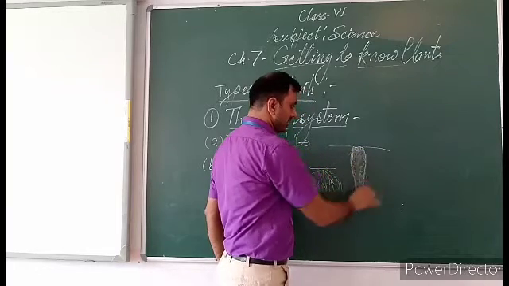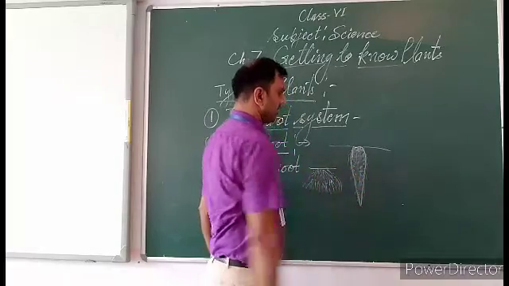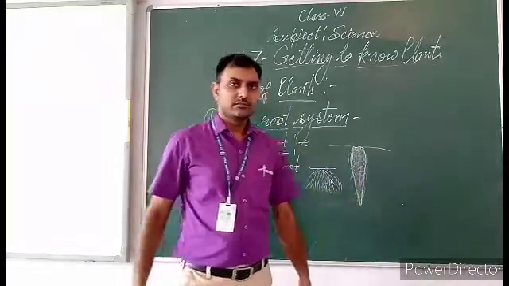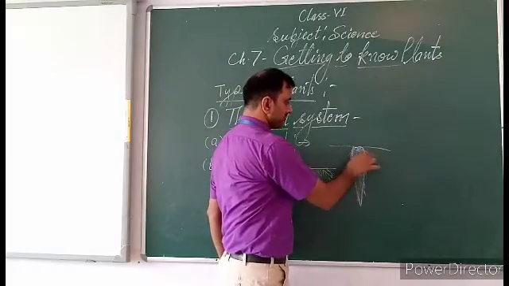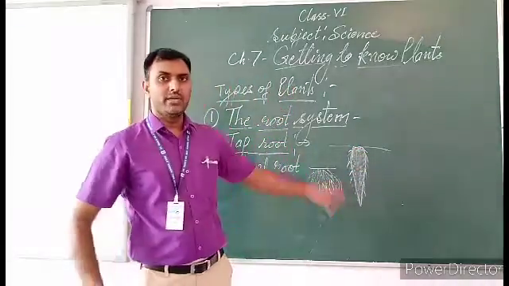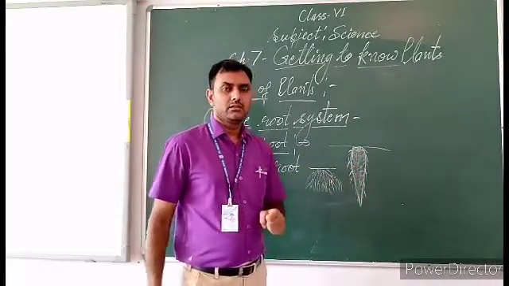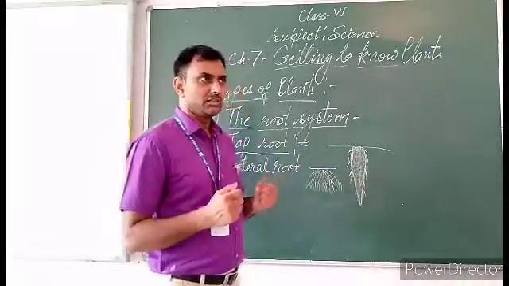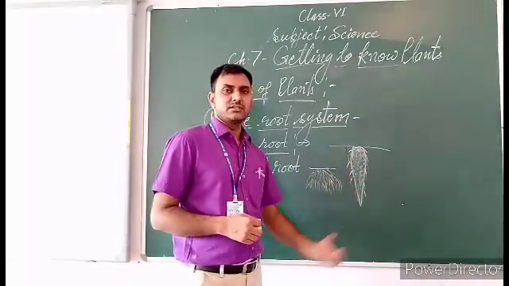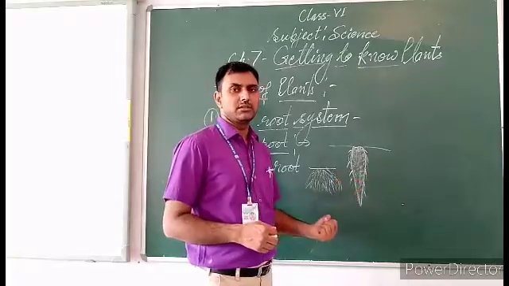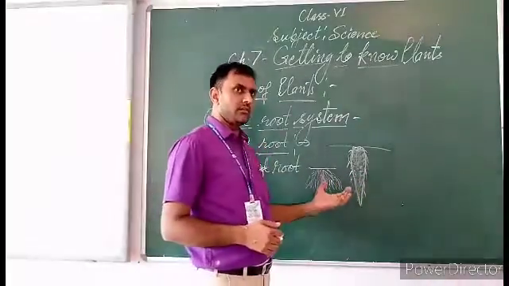This is the main branch, and many sub branches come out from the main branch. In the middle, it is a very large, solid main branch, which converts into a fruit in some plants.